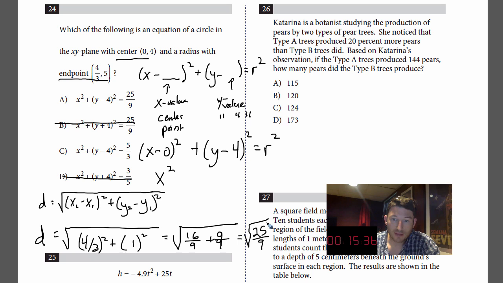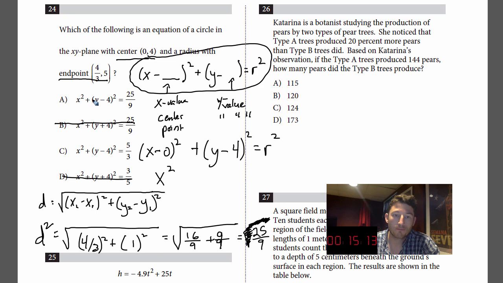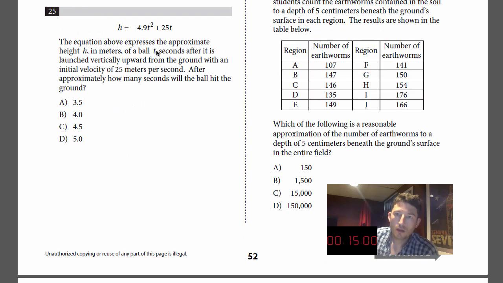radical 25/9. But in the equation of a circle, we're actually looking for the radius squared. So if the distance, or the radius really, from here to here is radical 25/9, to get the radius squared, we just get rid of the radical sign. I hope that made sense. You're finding the distance, or the radius here, and our distance formula gave us radical 25/9, but in our circle formula, you're looking for r squared. So it's just 25/9, choice A. Okay, that's it.